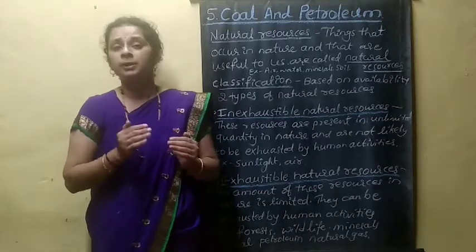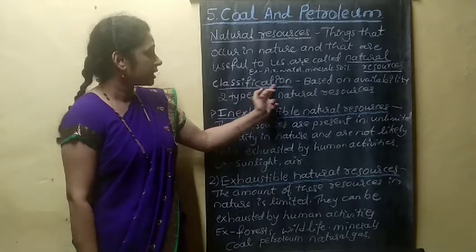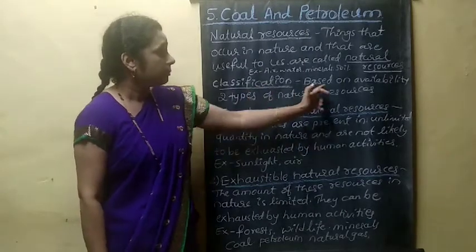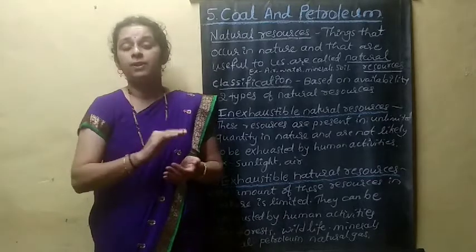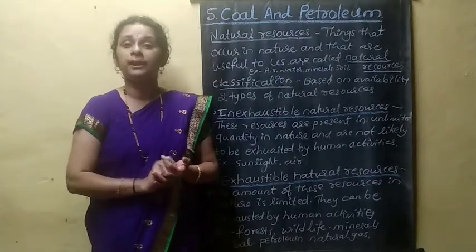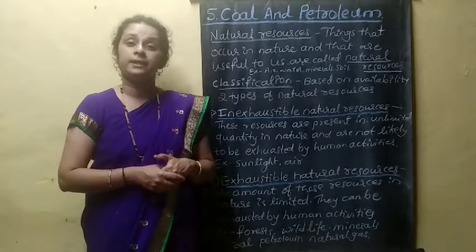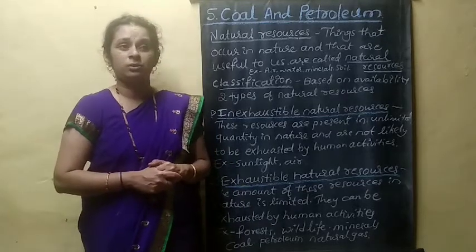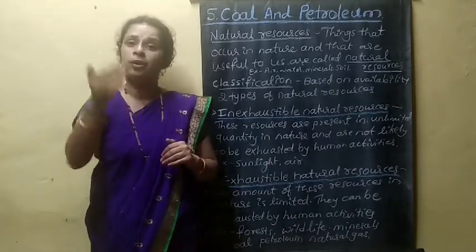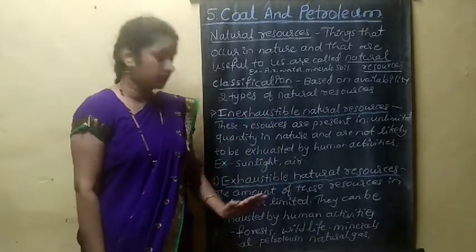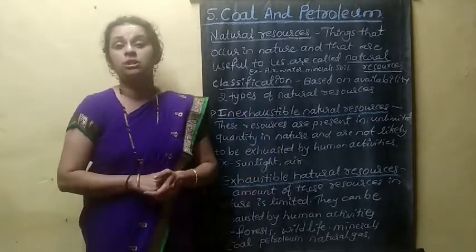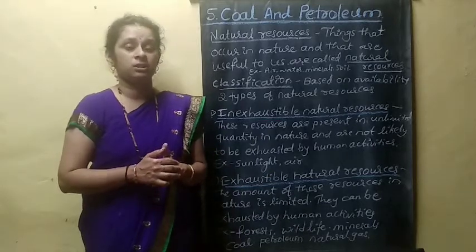Based on availability, natural resources are classified into two types: inexhaustible and exhaustible natural resources. They are also considered renewable and non-renewable, but for your syllabus, they have mentioned inexhaustible and exhaustible natural resources.